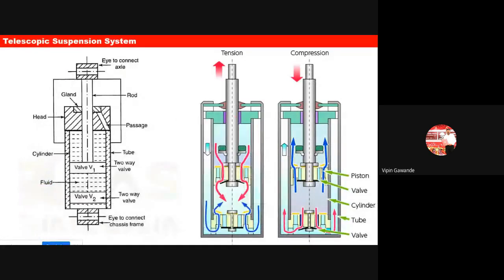So if you do not understand, let me explain one more time. See, this is compression. Compression means piston coming downward. Okay, piston खाली येतोय. Piston खाली आल्यामुळे काय होईल? Fluid goes up. So that means fluid is here now. Yeah, okay. This is number one. Fluid goes up, and then fluid goes in this tube.